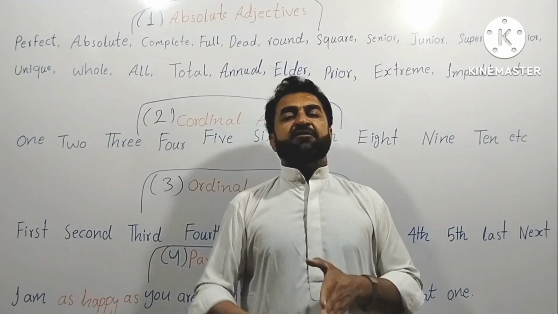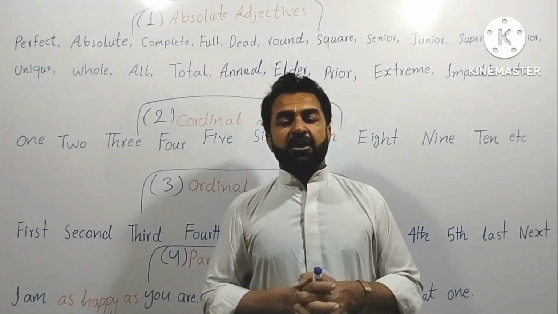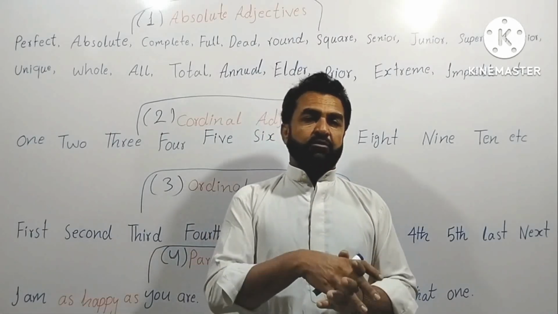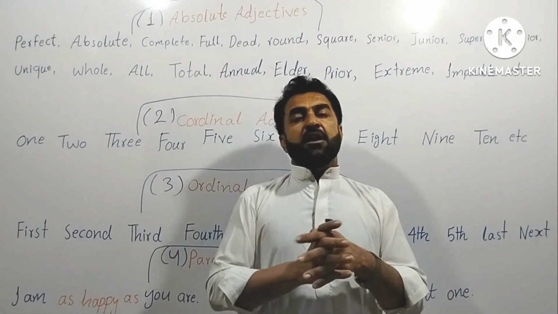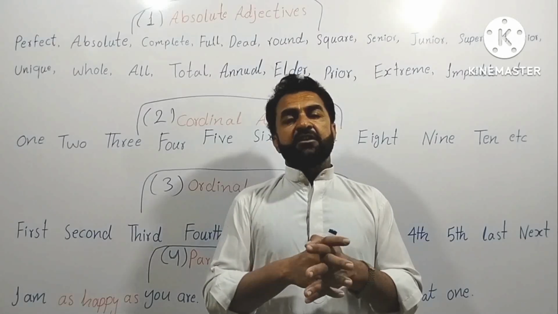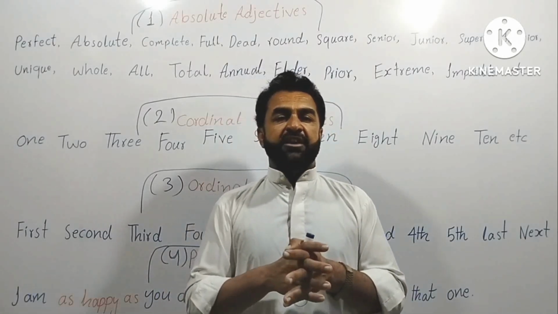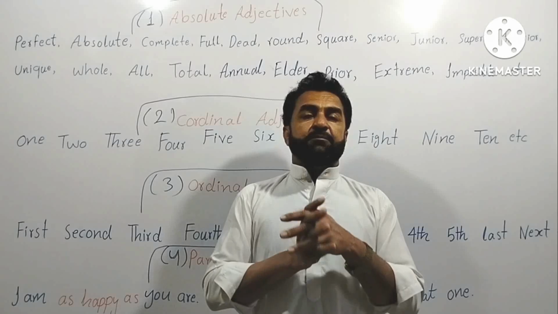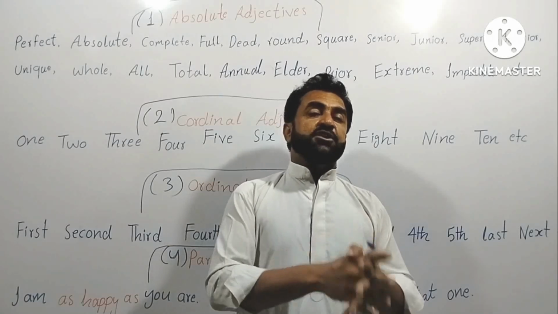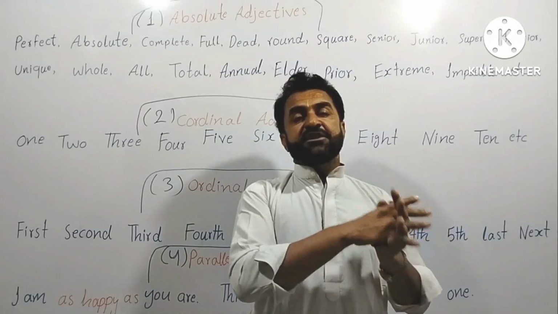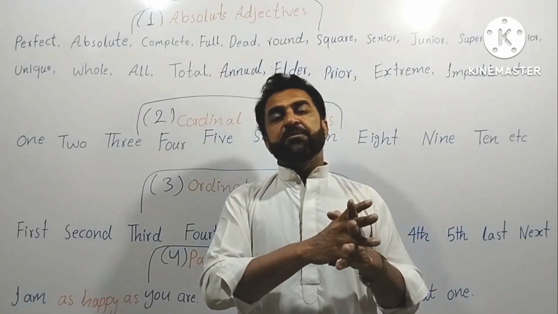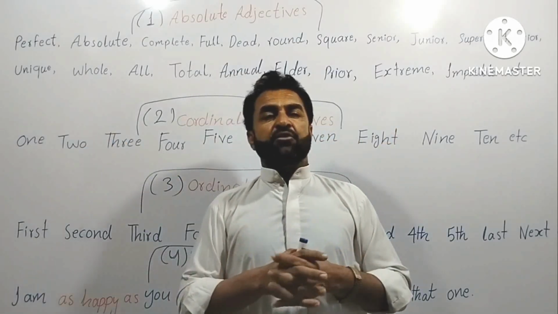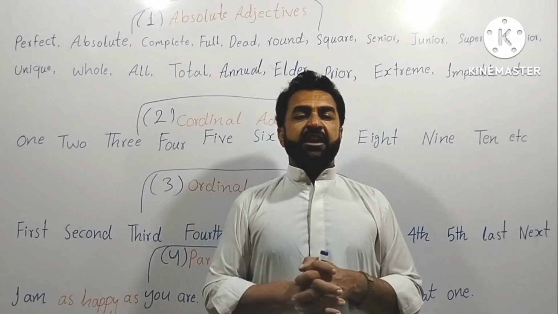But if we talk about not only the counting but the rank or position of something or someone, then we don't use cardinal adjectives, not the simple counting like 1, 2, 3, 4, 5, but rather we say first, second, third, fourth, fifth, sixth, seventh, eighth, ninth, 10th, even 22nd, 23rd, 32nd, 33rd, like this. Many more. So these are called ordinal adjectives.